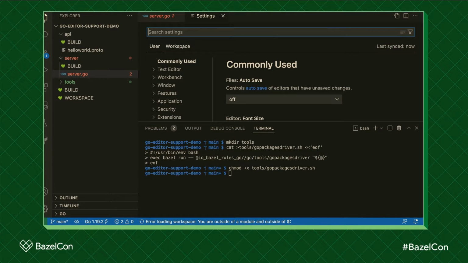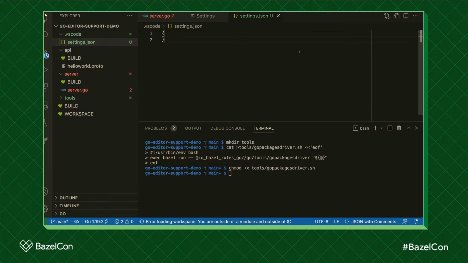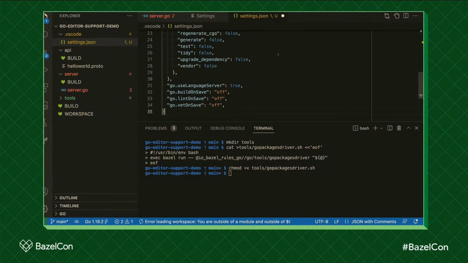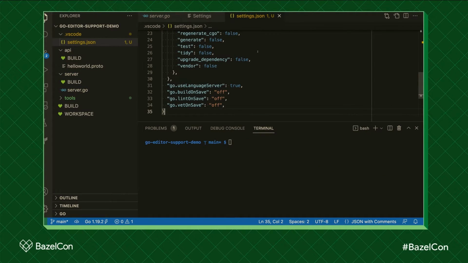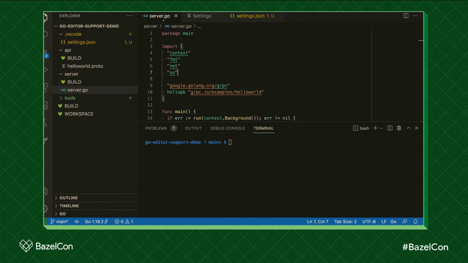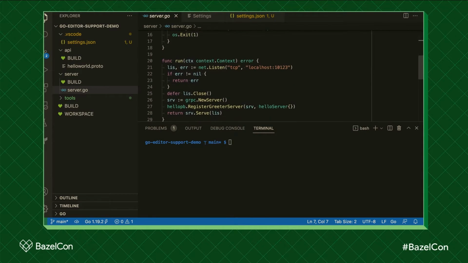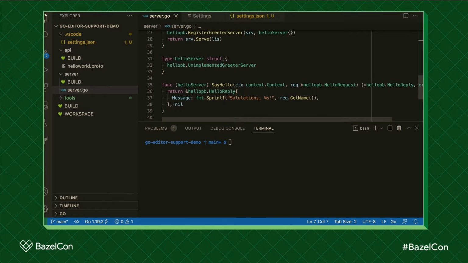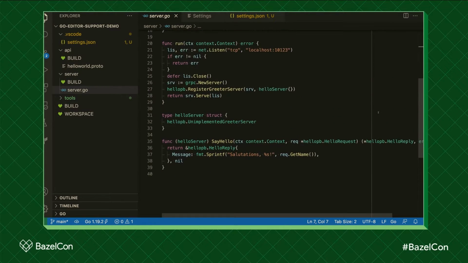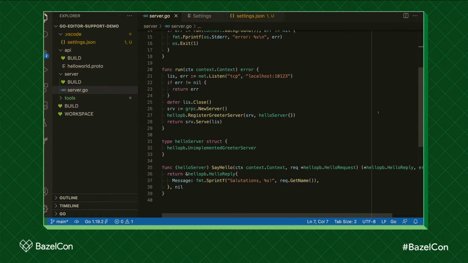Okay, so we're in settings, workspace. We're switching over to JSON mode, and we're just going to paste this in and save it. We'll switch back over to our file. Sometimes this takes a few seconds to set up, and I was actually hoping that would be the case, but it was very fast this time.